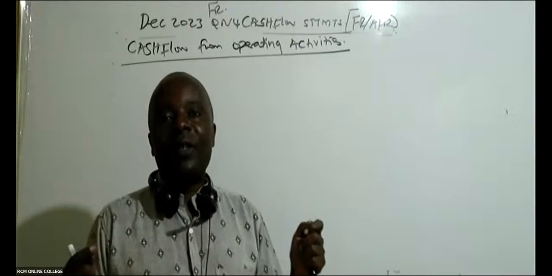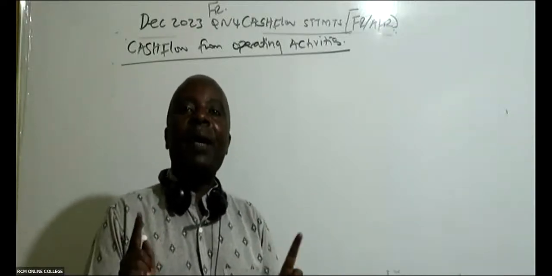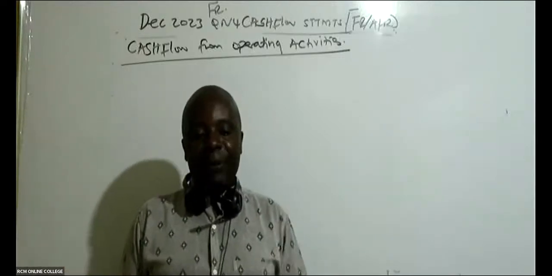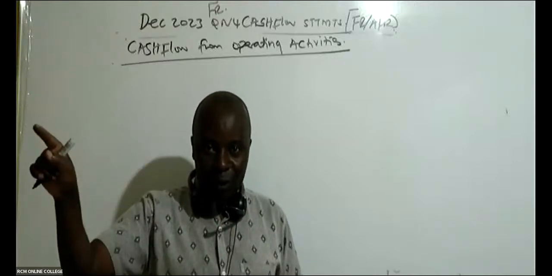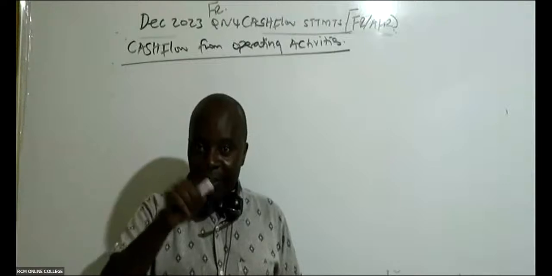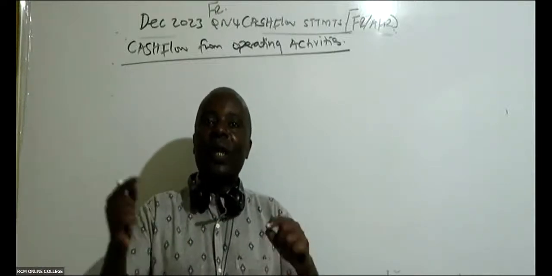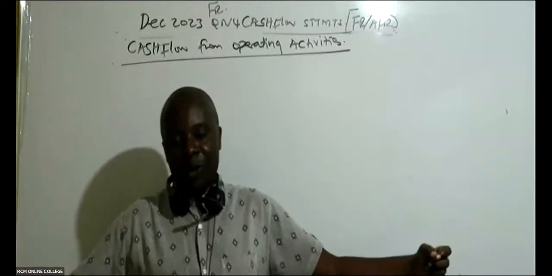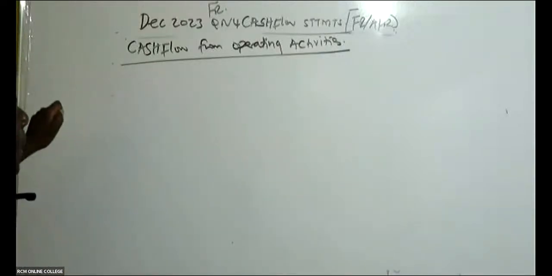And then, of course, we have cash flows coming from financing activities. Remember our capital structure from the series that I'm teaching, financial management. For example, we have equity, debt, and preference share capital. How do we raise money from outside? Whenever we want to raise money, maybe we could float shares, so that will come under financing. How do we finance our operations? So we want to start with the first one, which is cash flow from operating activities.